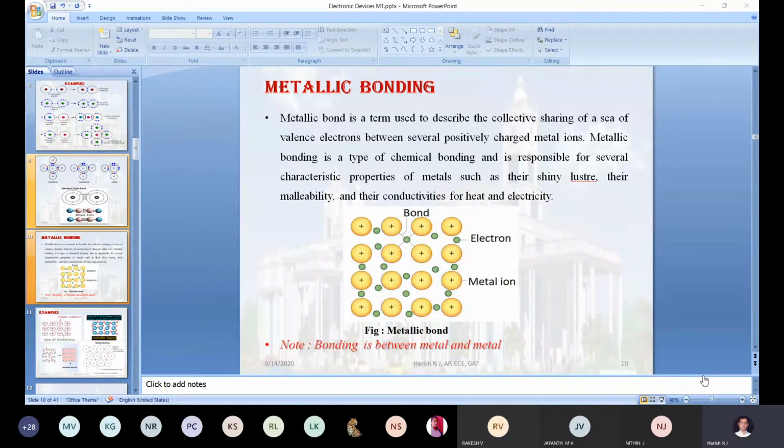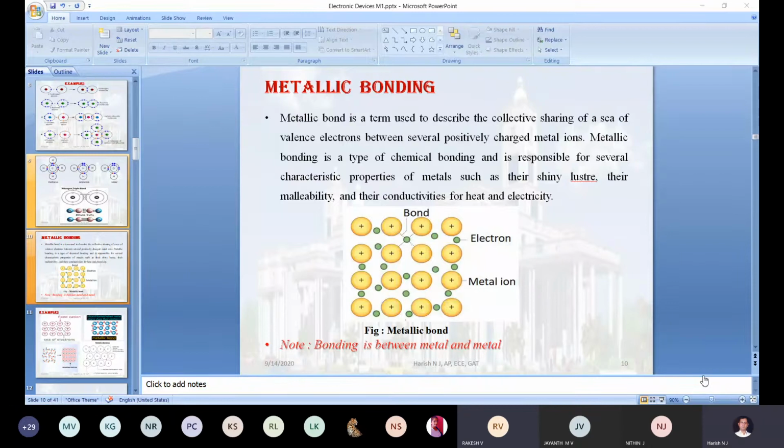Before starting today's class, someone will summarize what we discussed in the last class. Anyone? Quickly. In the last class, we studied the different covalent bonds, and also the covalent bond structure of intrinsic and non-intrinsic semiconductors, and how germanium and silicon act as semiconductors.